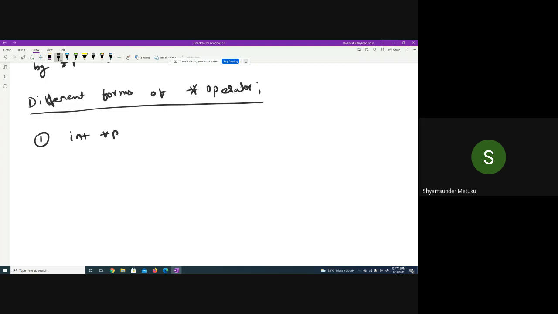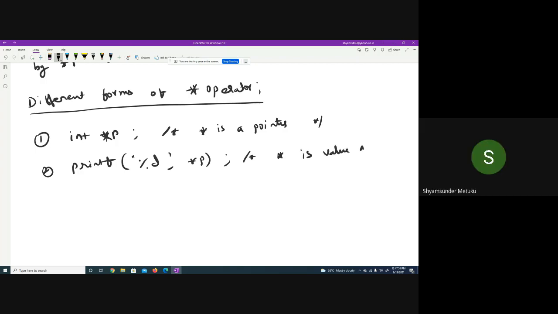int *p. So what does star indicate in the declaration statement? Star is a pointer, is it not? Yes, sir. Okay, the second form, printf("%d", *p). What does star indicate here? Value. Very good. If I'm using a star in the middle of the program, it indicates a value.